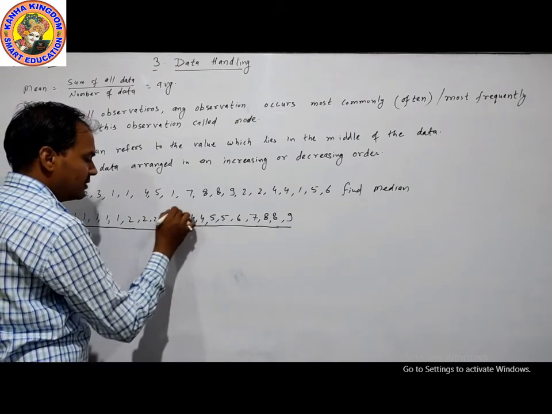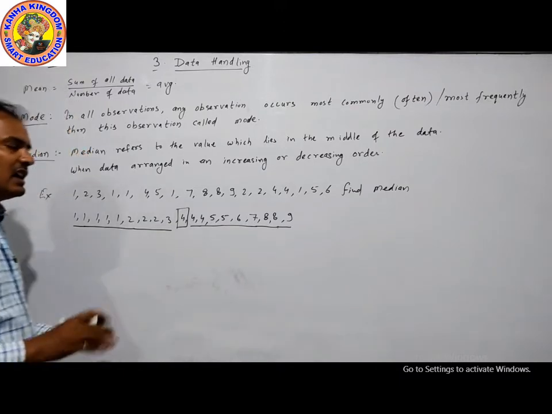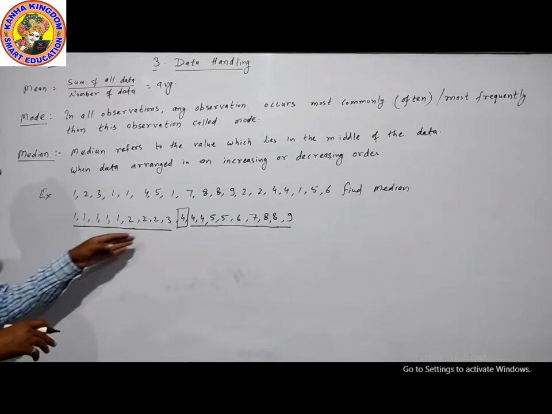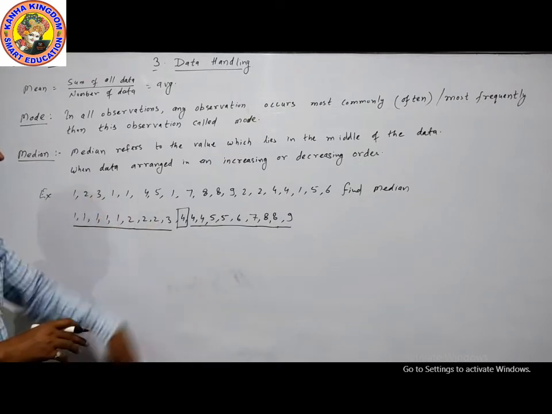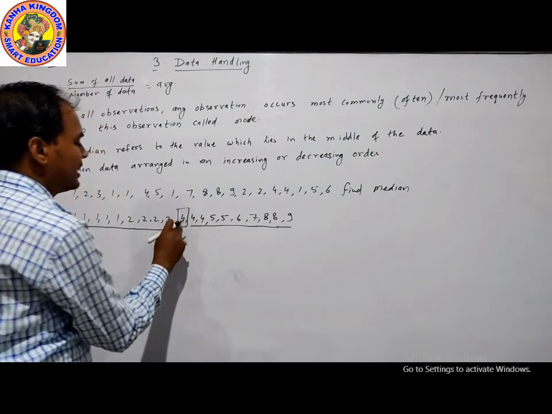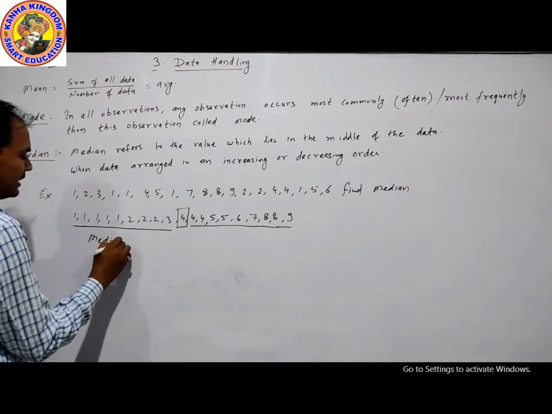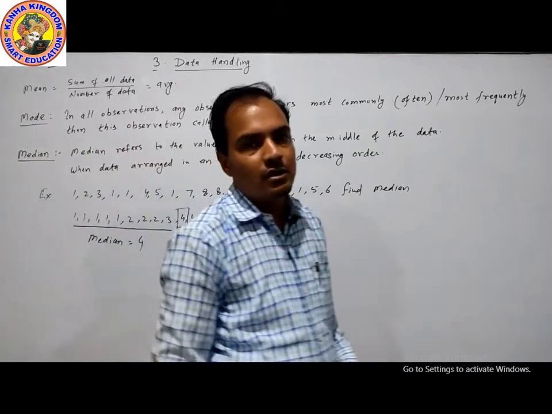The middle part is 4. The half of 19 is 9.5, so we will remove 9 from the left hand side and 9 from the right hand side. The middle part automatically occurs. So median is 4. You can take a screenshot of this.